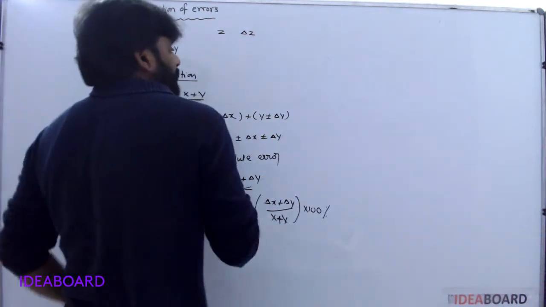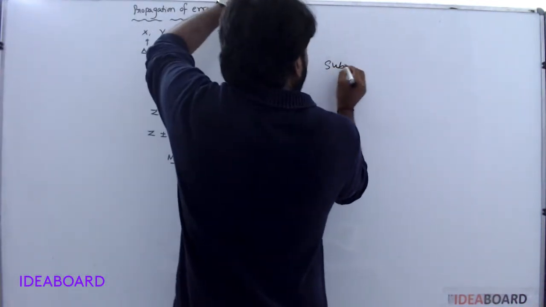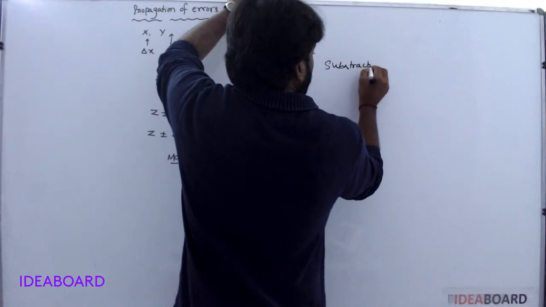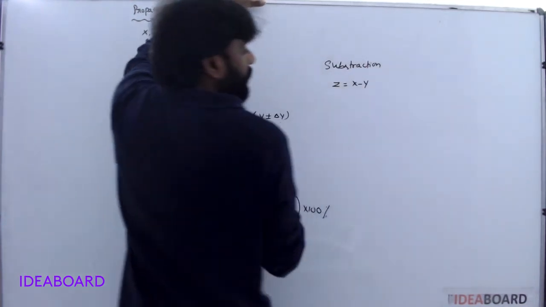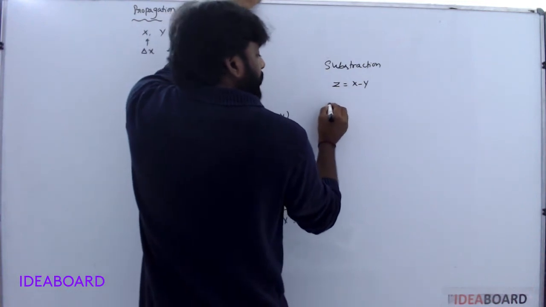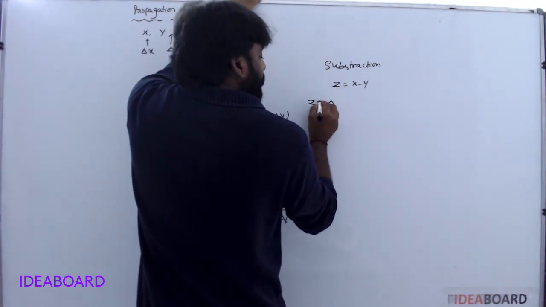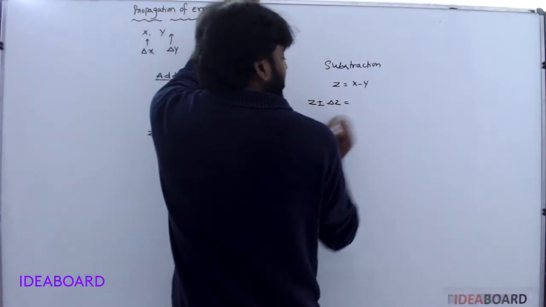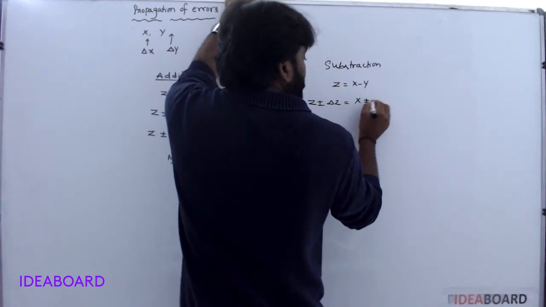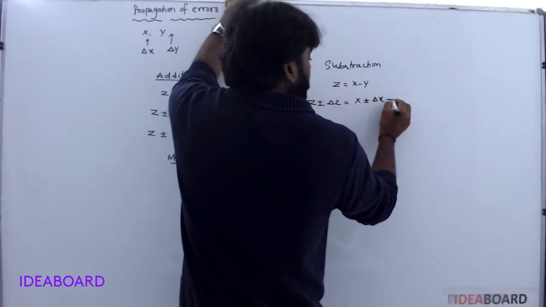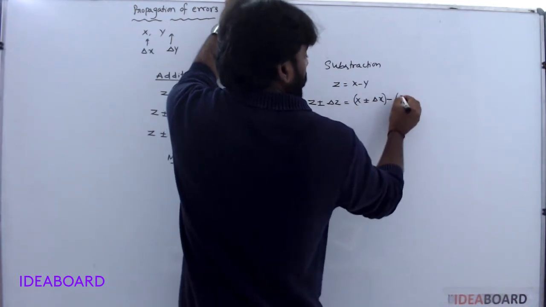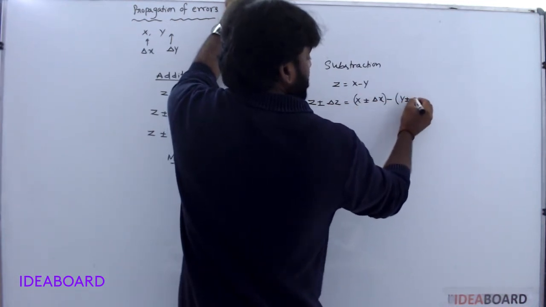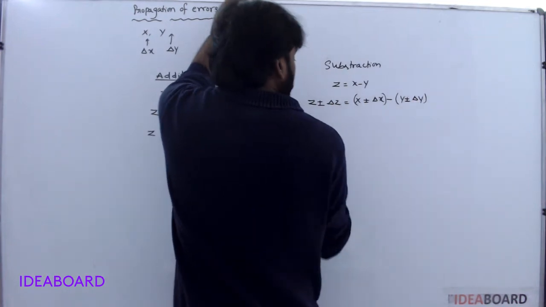Next, in subtraction, z is equal to x minus y. So z plus or minus delta z equals x plus or minus delta x minus y plus or minus delta y.